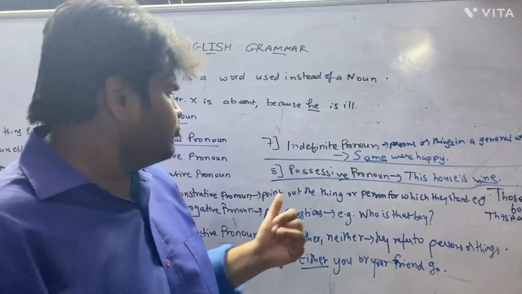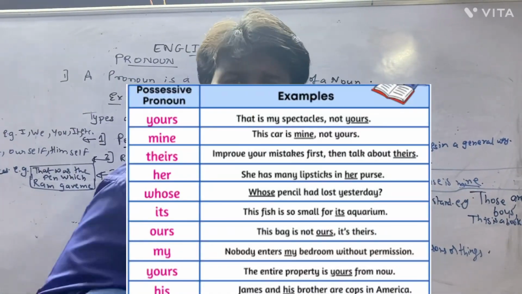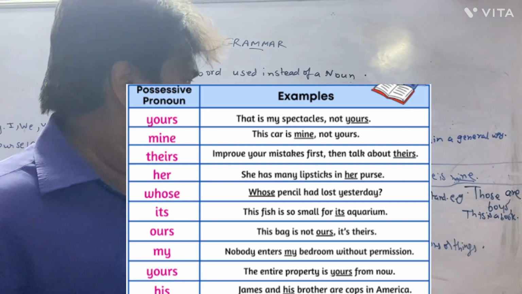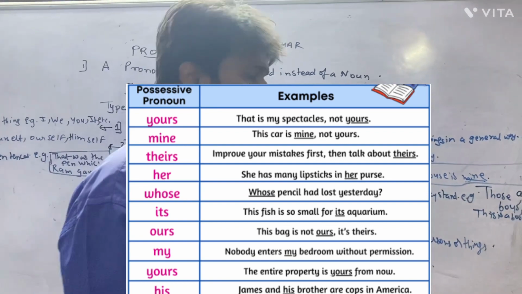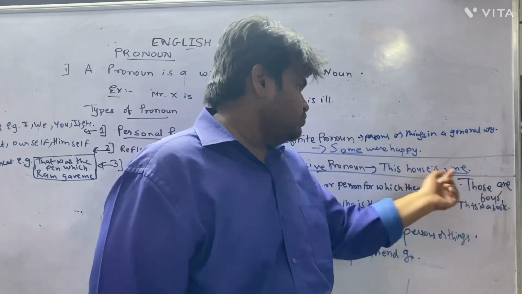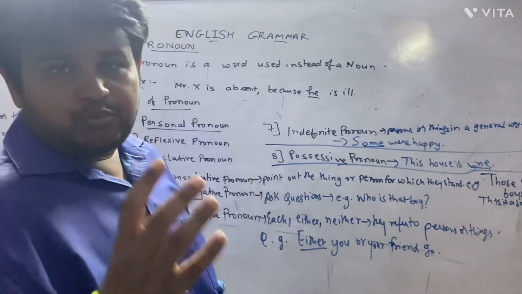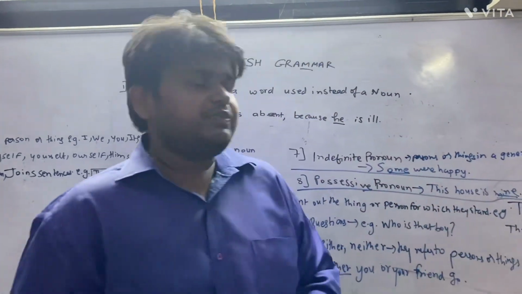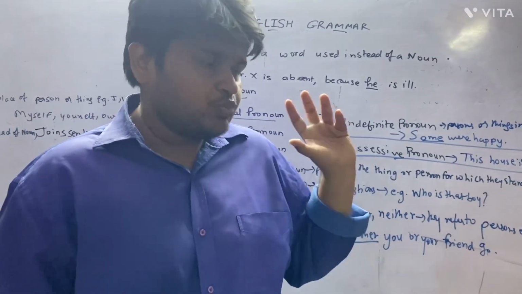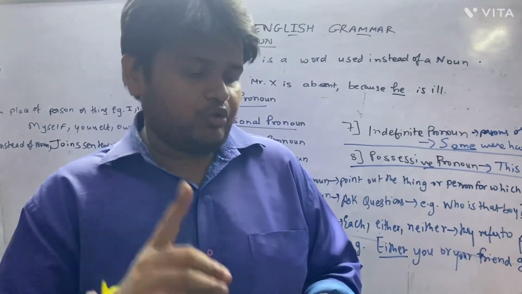Now the next type of pronoun would be a possessive. Possessive means what? This is mine. This house is mine. This thing is mine. So your example could be this house is mine. So mine would be a possessive pronoun. So hope guys you have understood this particular thing, this pronoun, full pronoun definition and pronoun types.